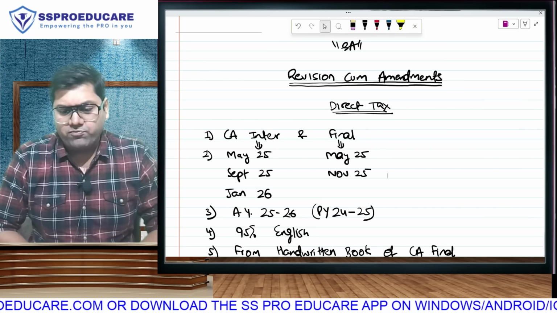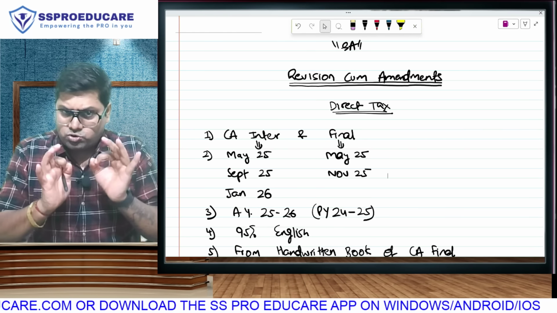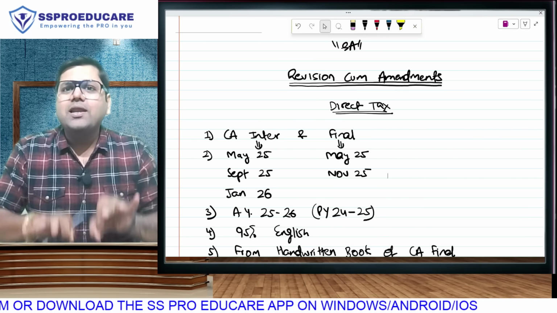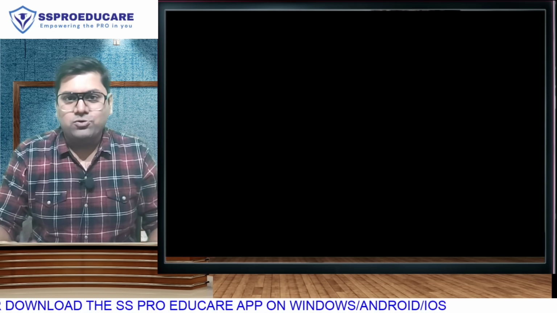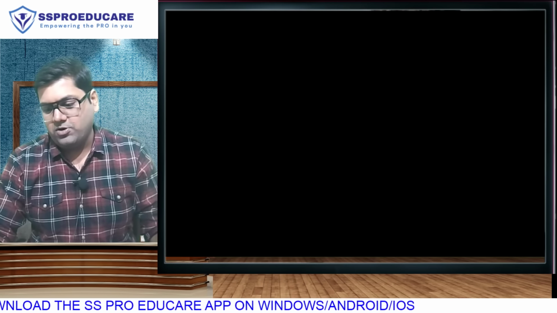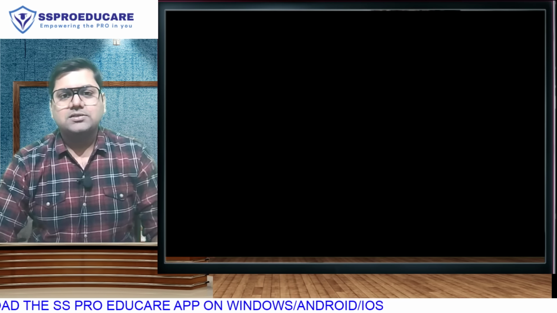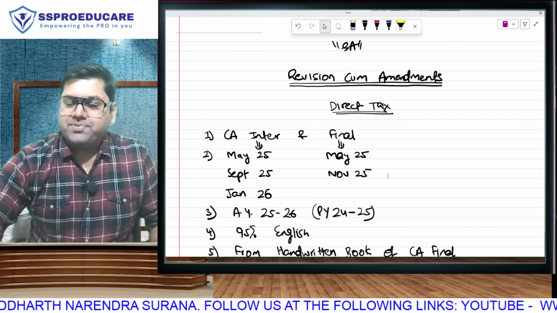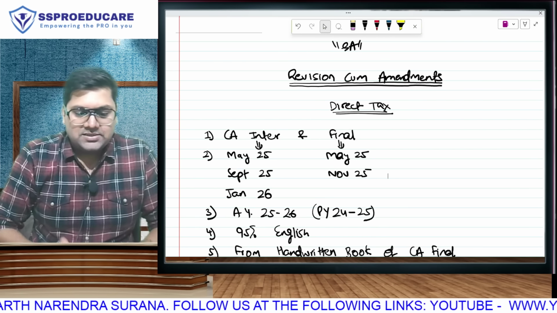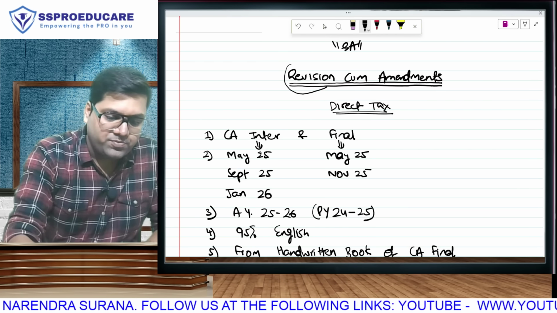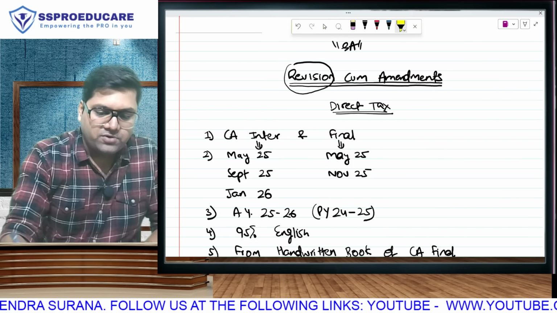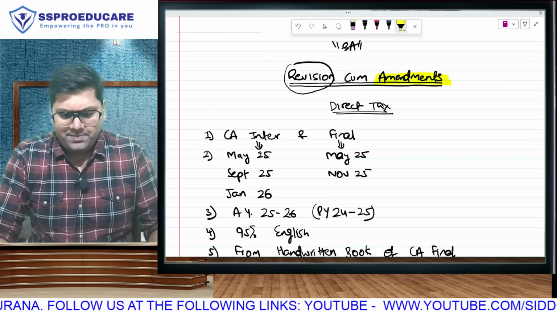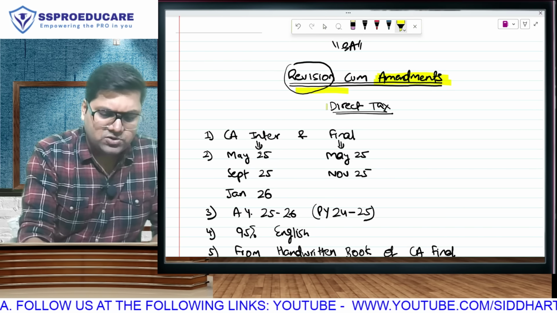But by chance you don't want to do this, because we do it every year. To be very honest, this year, with the kind and nature of amendments, only amendment cum revision may or may not be useful for you. But in case you want these amendment cum revision lectures, so here I bring before you the revision cum amendment lectures. Again, I say those who have already attended the full course should be using the lectures only for the purpose of revision, and those who had given the previous attempt should be learning the revision as well as the amendments. We will be doing all the revision and amendments of direct tax.